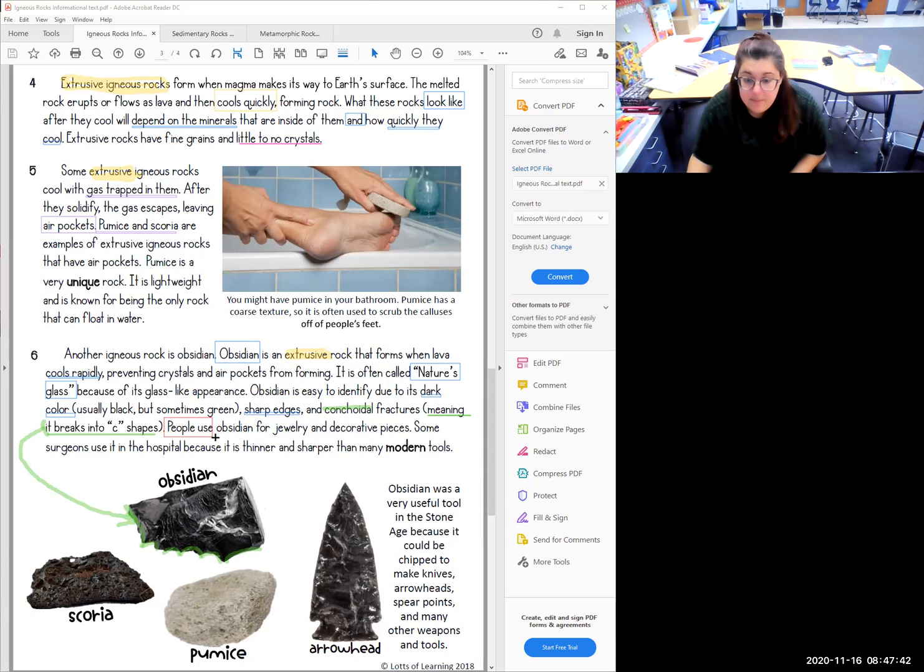We're just going to box in people use obsidian. Okay, so it tells us how it's formed, another name for it, what it looks like, and what people use it for. All right, so you should have the same things boxed in, highlighted, and or underlined as I do. And if you need to pause it, then feel free.